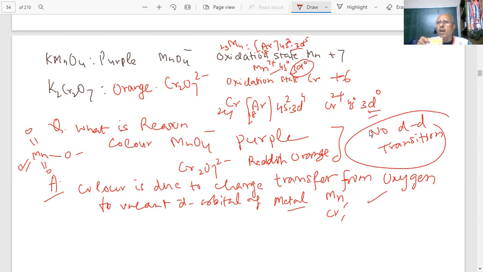For most other transition elements I told you, color is due to what?